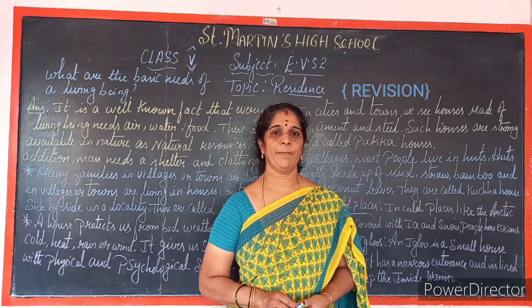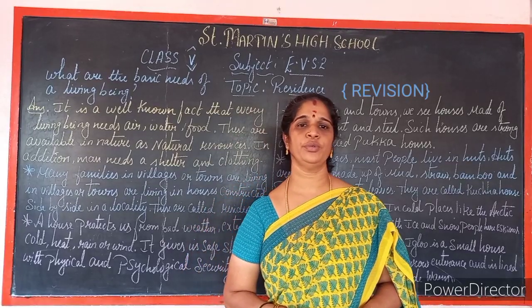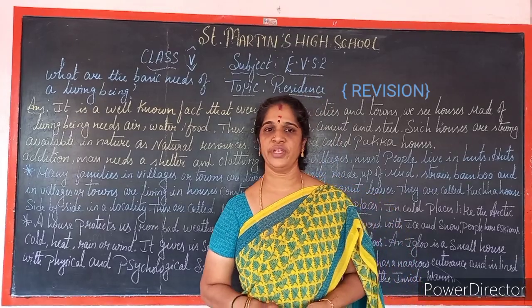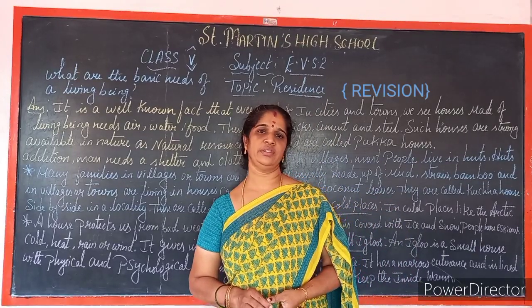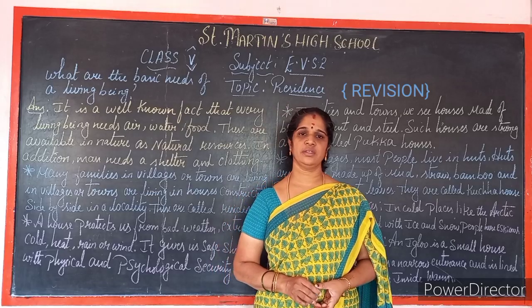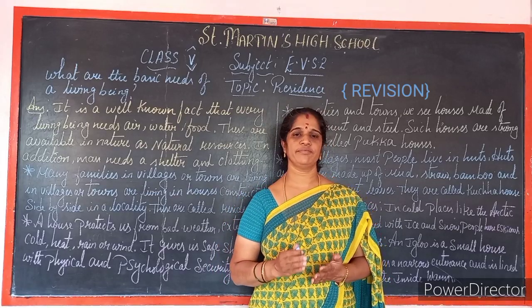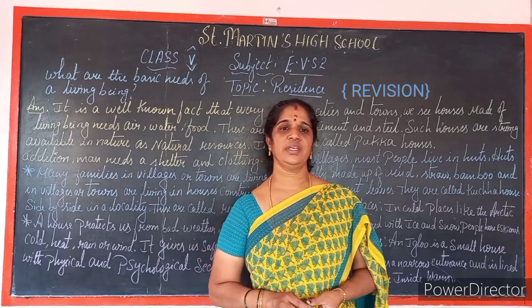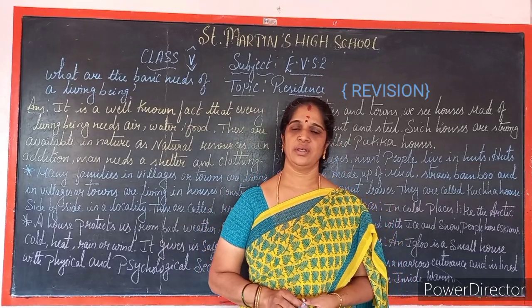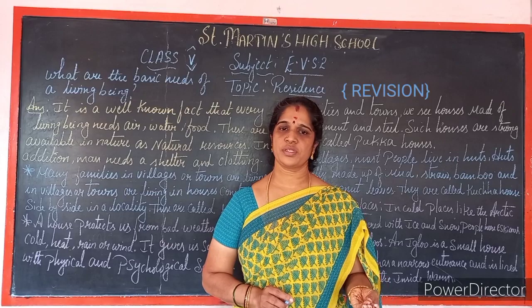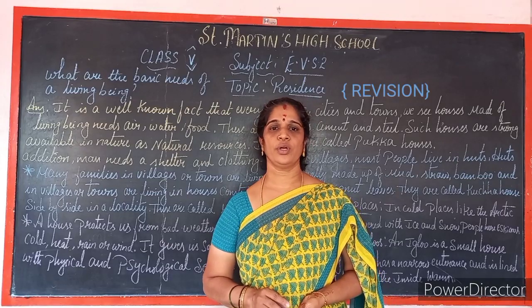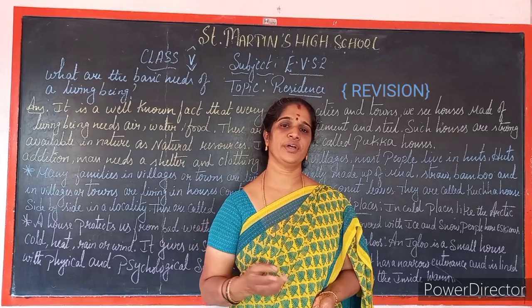In the early days, man did not know how to live, where to live, what to eat. In this condition, man learned one by one. Firstly, he started to eat the fruits, vegetables, or whatever things they got in the forest.